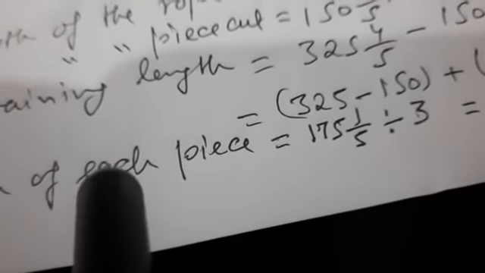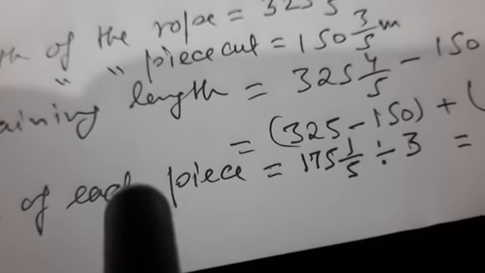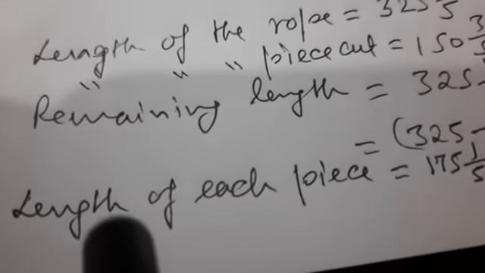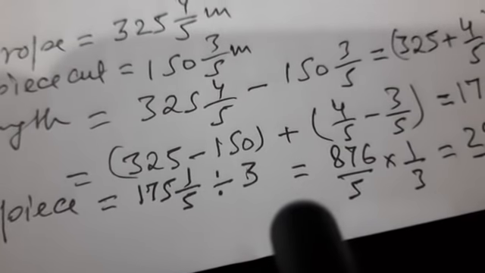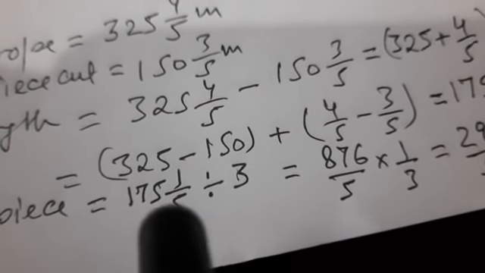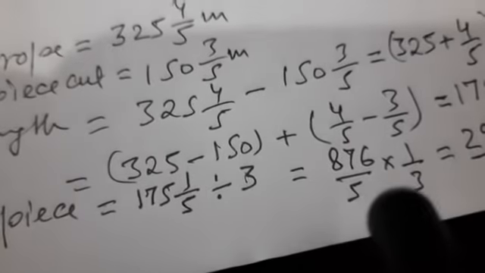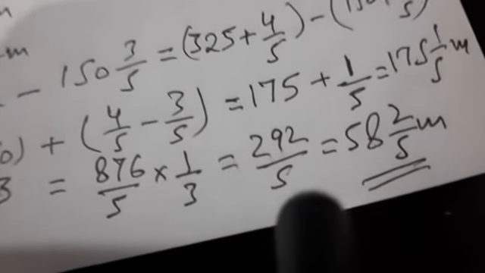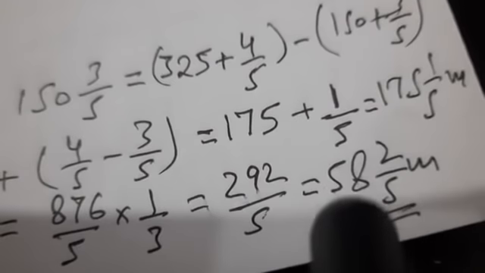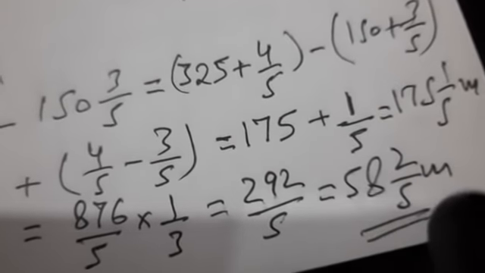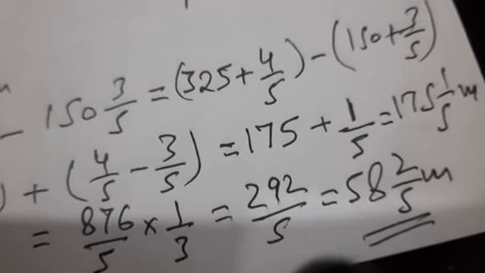Now the remaining length is divided in 3 equal pieces. So what will be the length of each piece? The length which is remaining length divided by 3, the number of pieces. So when we simplify this, we can write 3 as 3 upon 1. So this will be, when we simplify this into simple fraction into 1 upon 3, we get final answer as 58 whole number 2 upon 5 meter as the length of each piece.